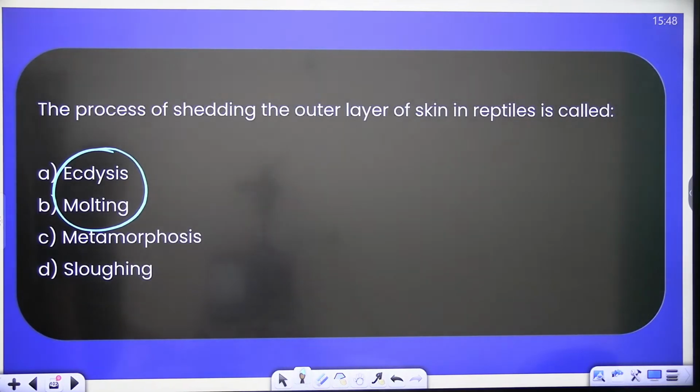Either it can be A or it can be B, isn't it? Yes or no? Tell me.